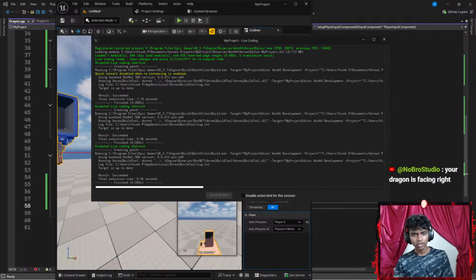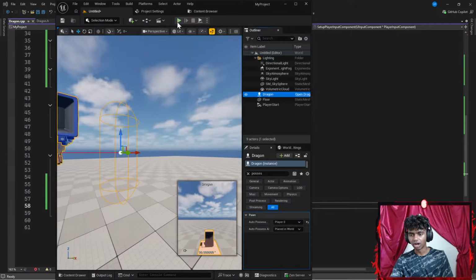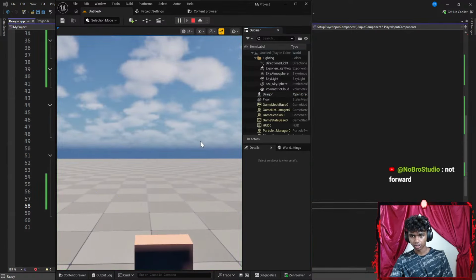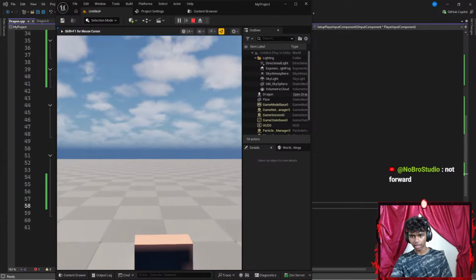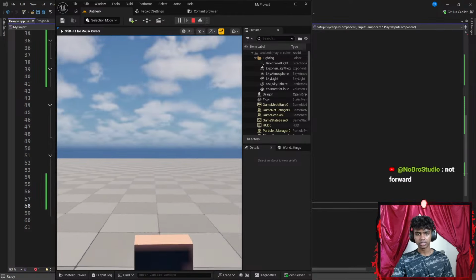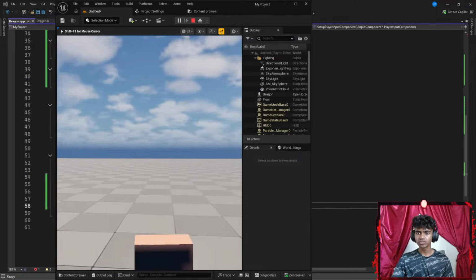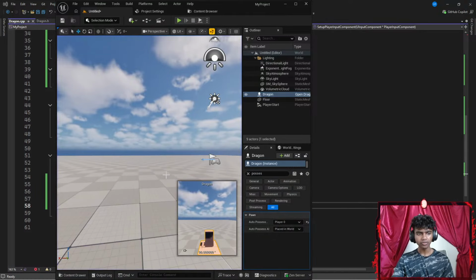Let's see what happens. Your mesh's pivot and forward might not be correct. I see, you're dragging its face right, not forward. I see that actually it does make sense. Let's go ahead and run the code again. Okay, forward moves right. Okay, A goes forward, D goes backwards. And the pivot is also offset. I see.